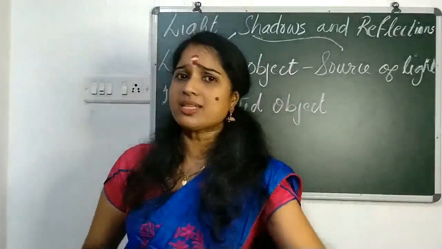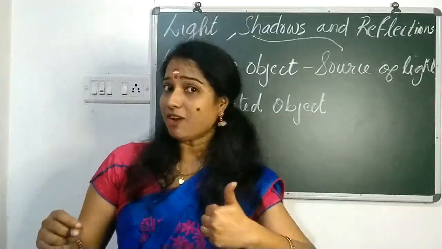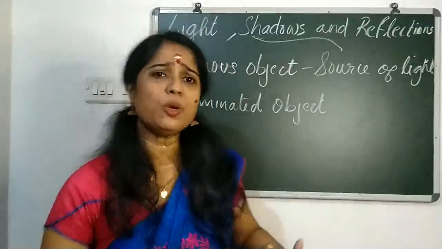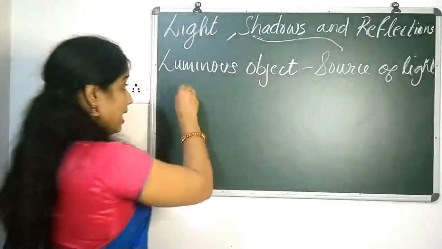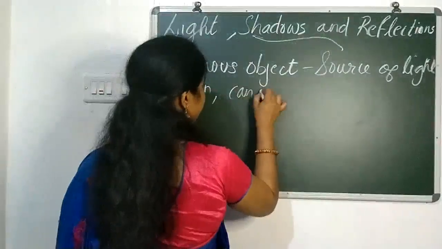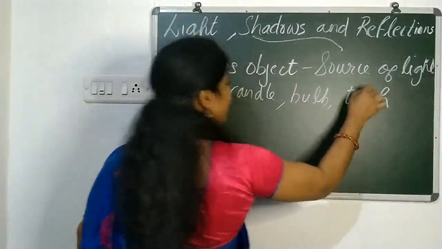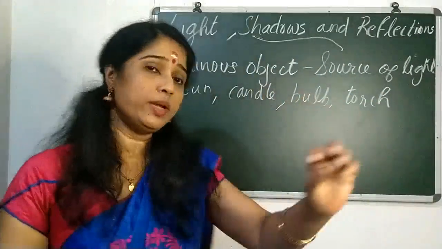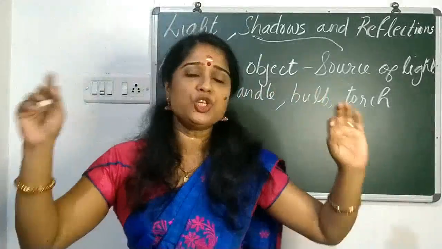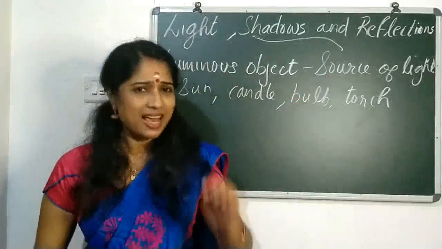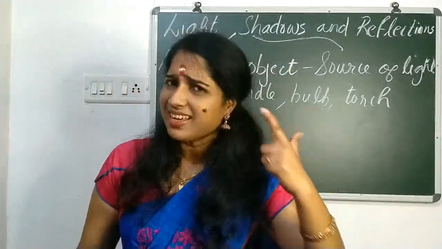Luminous objects can be divided into two types. Who can tell me what they are? You know the examples of luminous object: sun, candle, bulb, torch, lantern, etc. Clear? So these luminous objects can be classified under two groups. What are they?